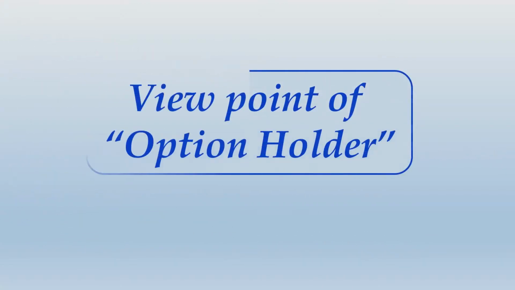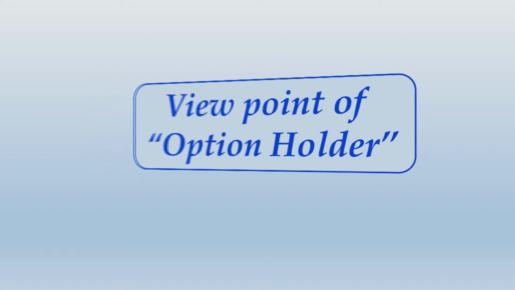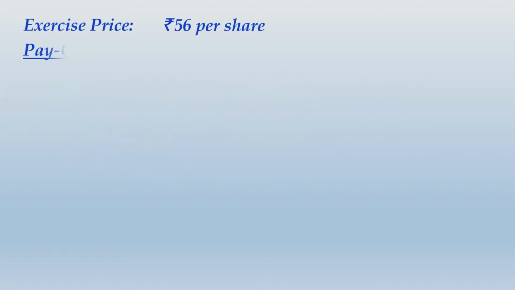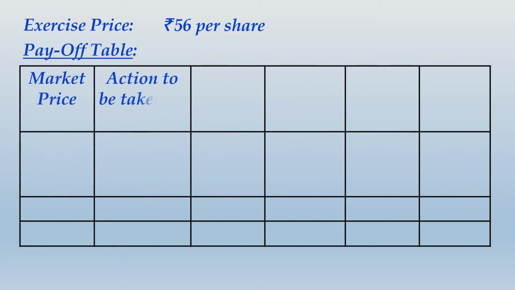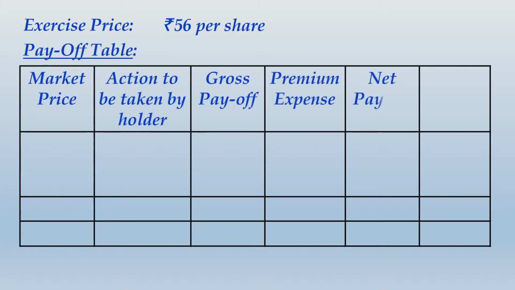So we will first take the viewpoint of option holder, and don't forget that this is a case of a put option. So the exercise price of this put option is 56. Payoff table, when you prepare, same format of payoff table: market price, action to be taken by holder, gross payoff, premium expense, net payoff and break even point. Same three possibilities I will plot: market price less than 56, market price equal to 56 and market price greater